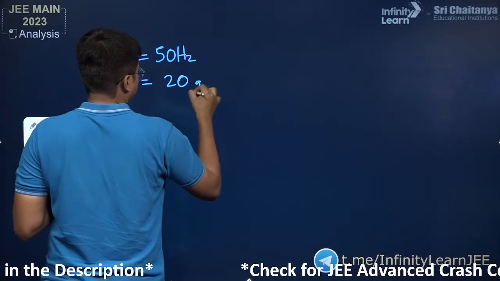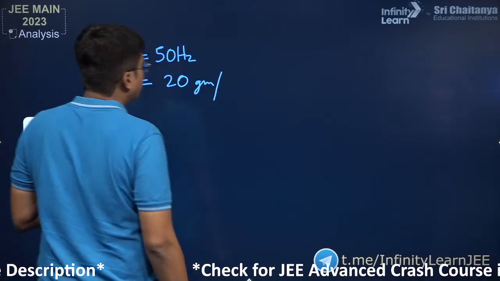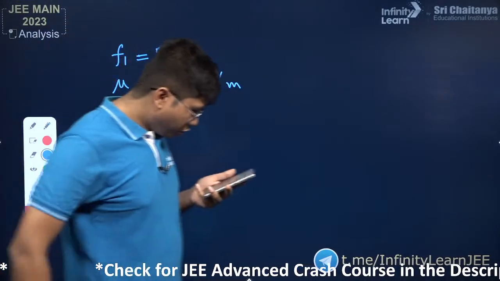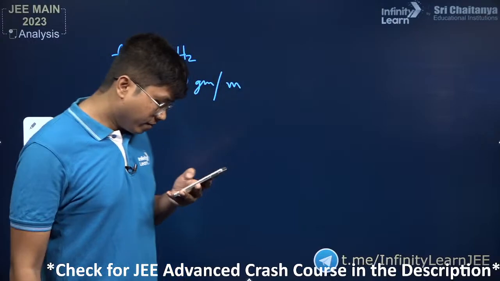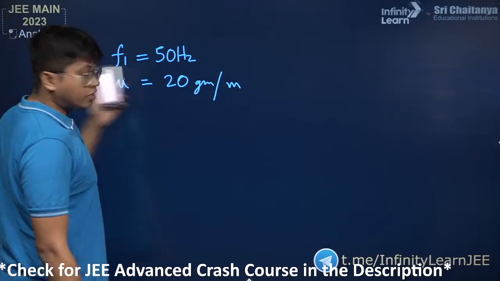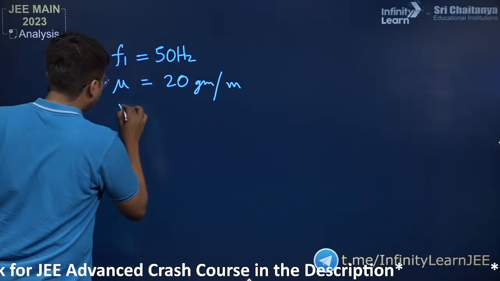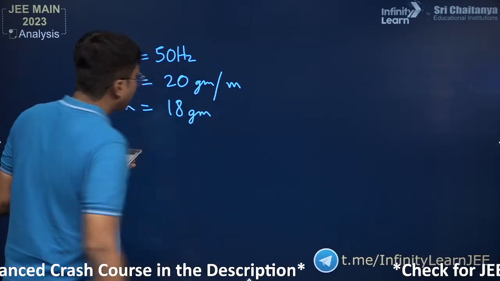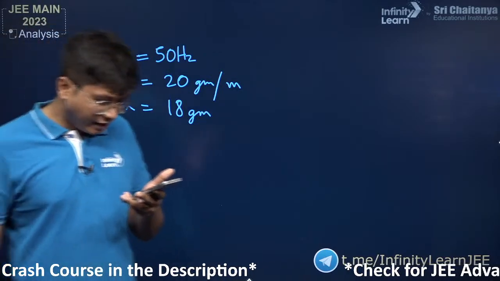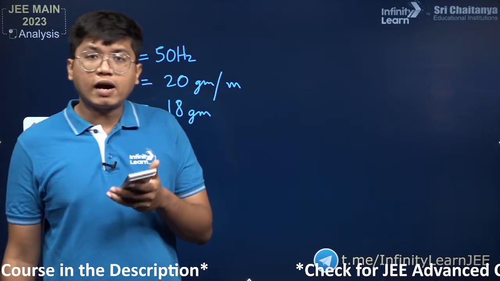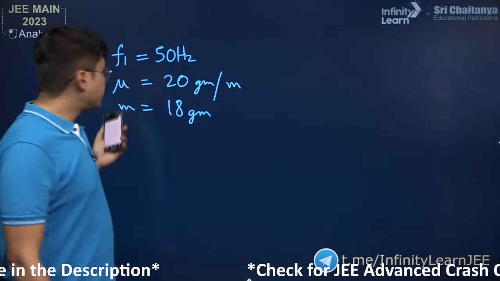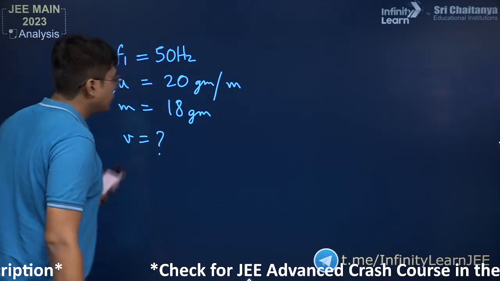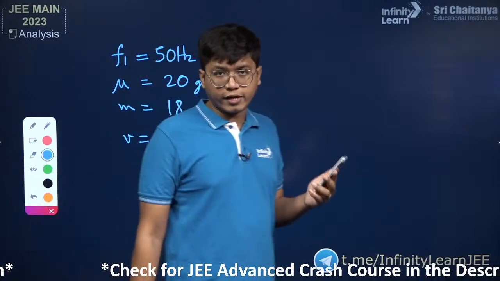Mu is given as 20 grams per meter, and the mass of this string is given as m equal to 18 grams. Now the question they have asked you is to find the speed of the wave through this string.